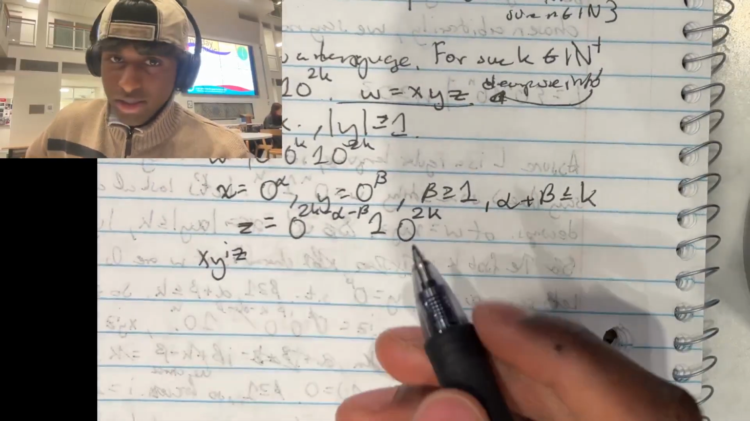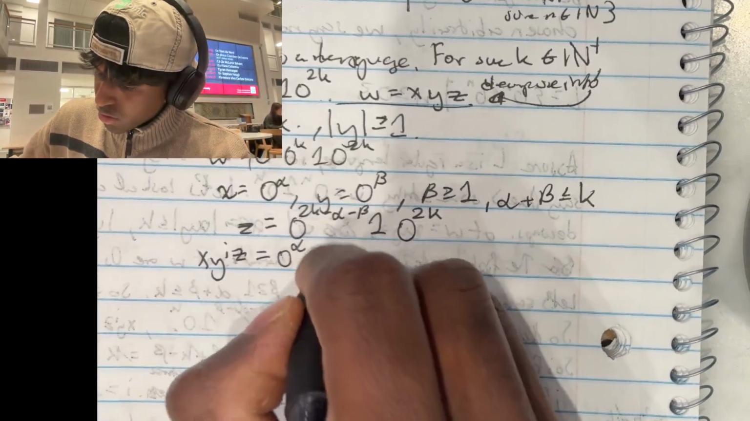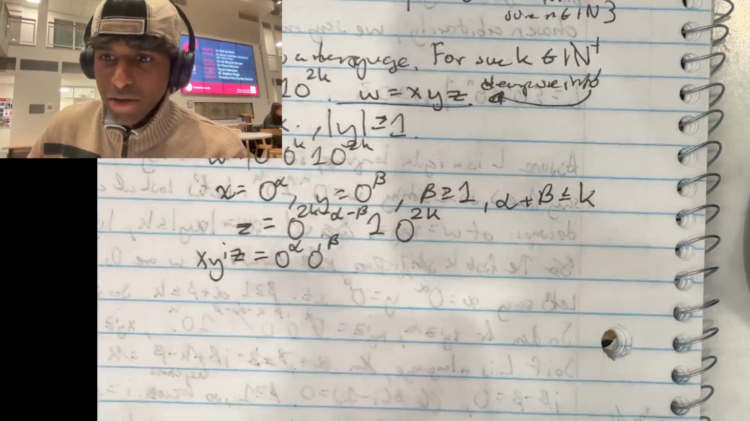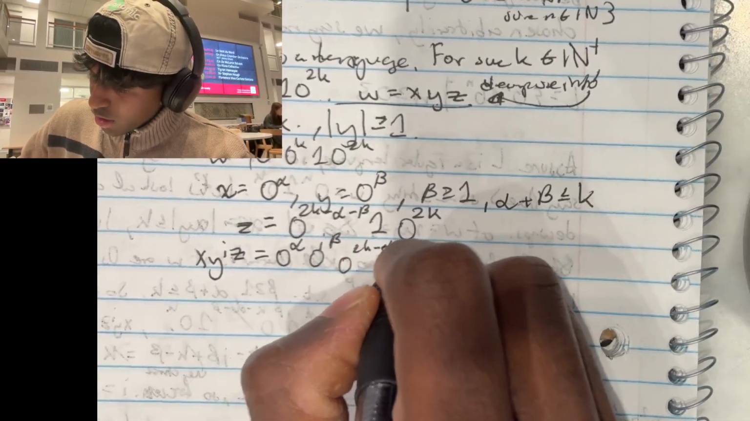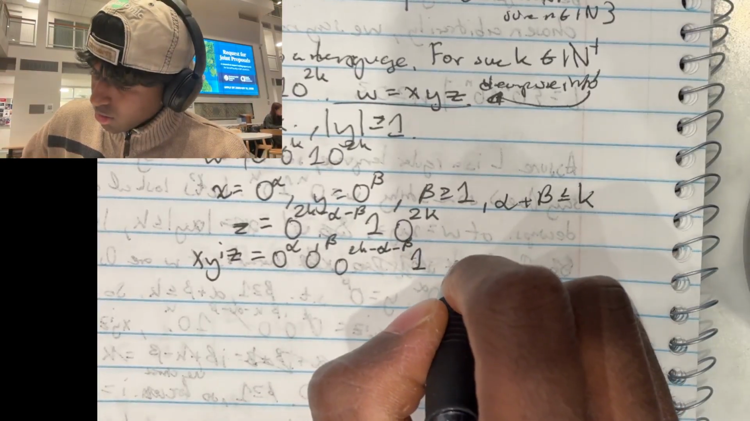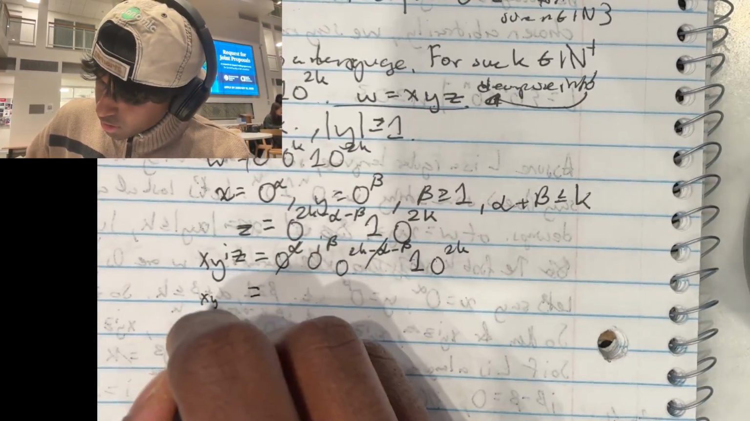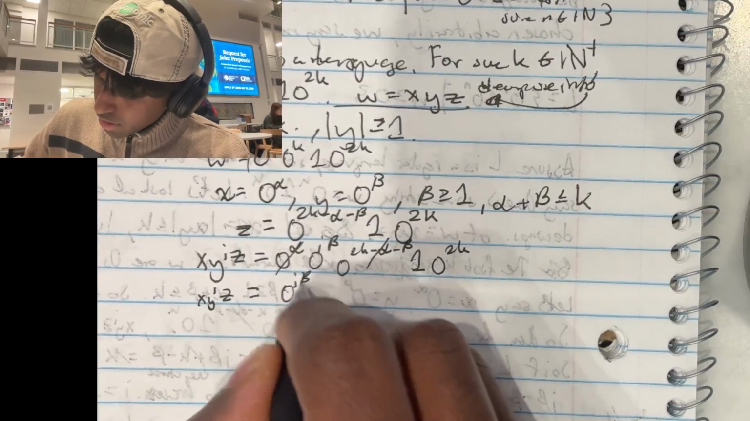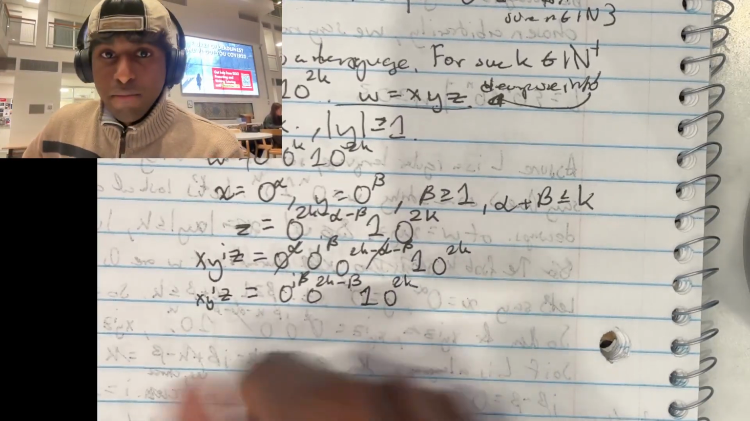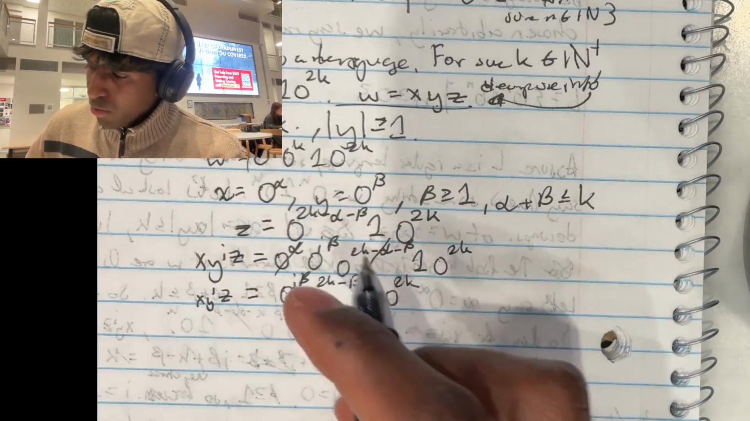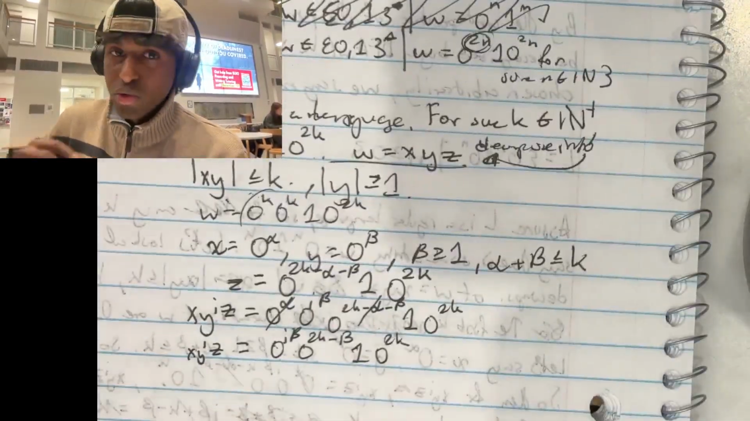So let's say x y^i z. That would be equal to 0 to the alpha, and then 0 to the i beta, and then z, which is 0 to the 2k minus alpha minus beta, 1, and then 0 to the 2k. Then you can cross these out, and you get x y^i z equal to 0 to the i beta, 0 to the 2k minus beta, 1, 0 to the 2k. And based on this information, we know that it has to be 2k zeros.